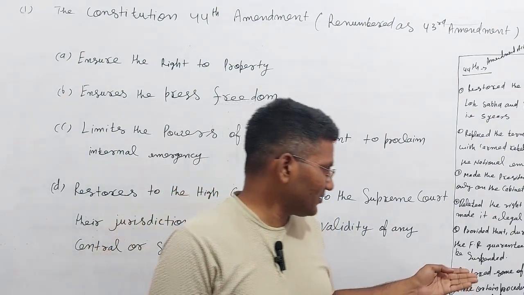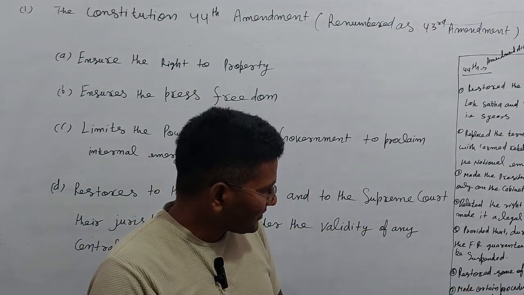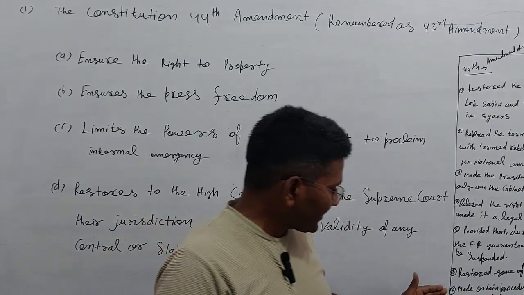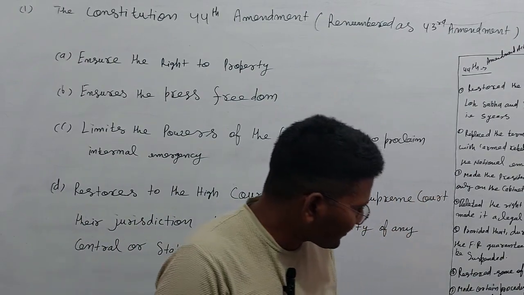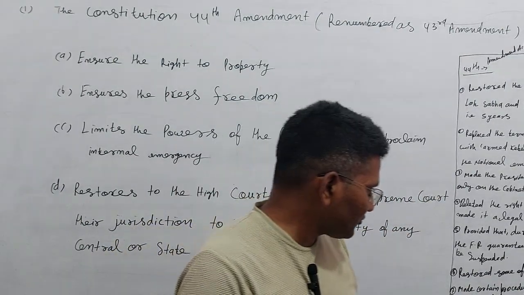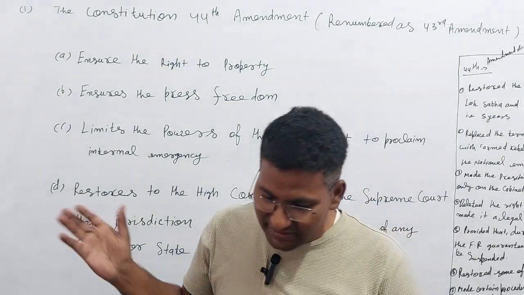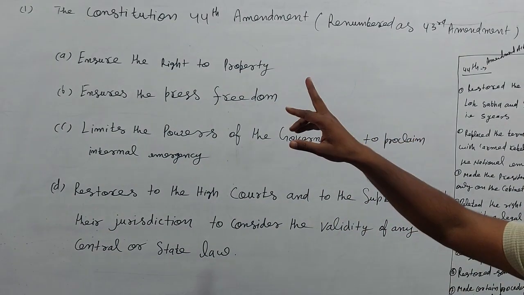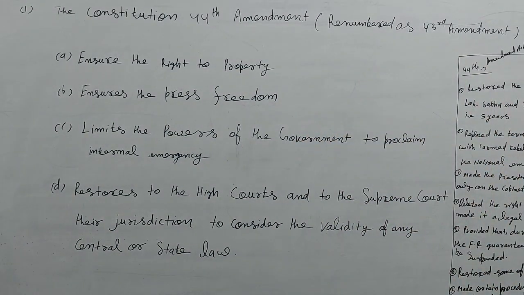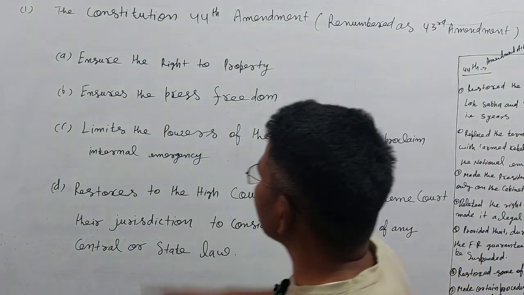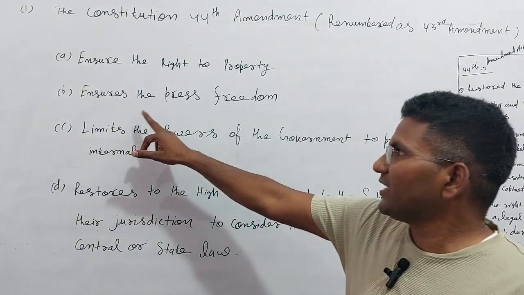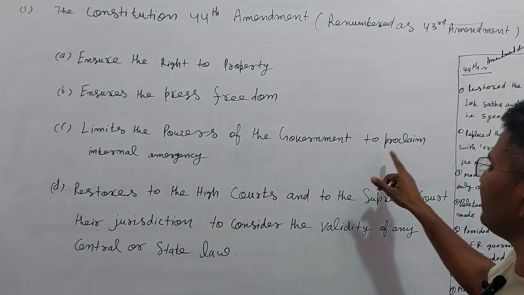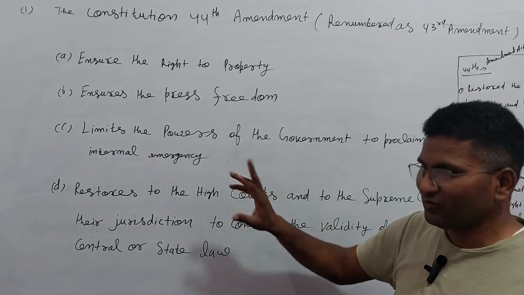So here is the most important: restore some powers of the Supreme Court and High Court. 7. Made certain procedural safeguards with respect to the President's rule and national emergency. And here is my question: which ensures the right to property? The 44th amendment, renumbered as the 43rd amendment, ensures the right to property? Wrong. Ensures press freedom? Wrong. Limits the powers of the government to proclaim national emergency? No, wrong.